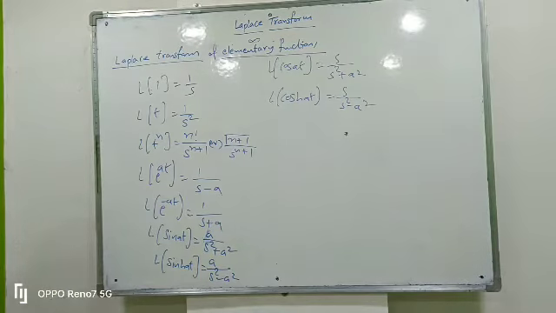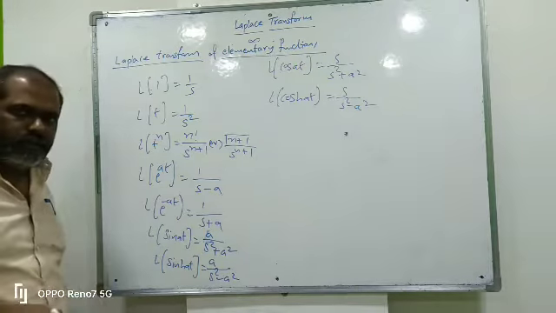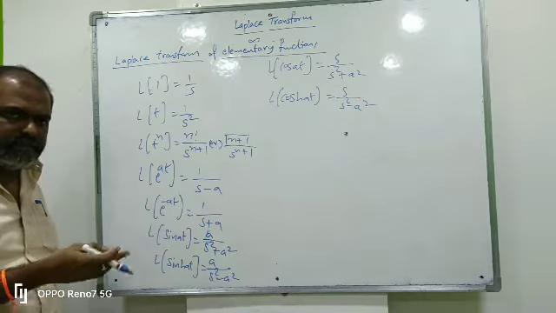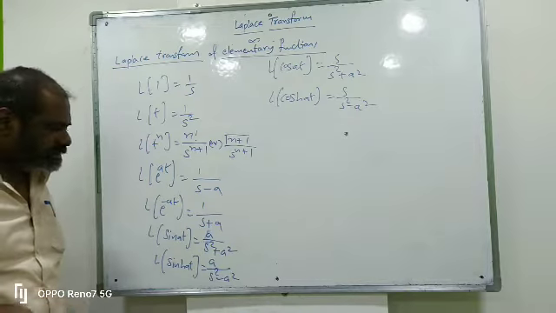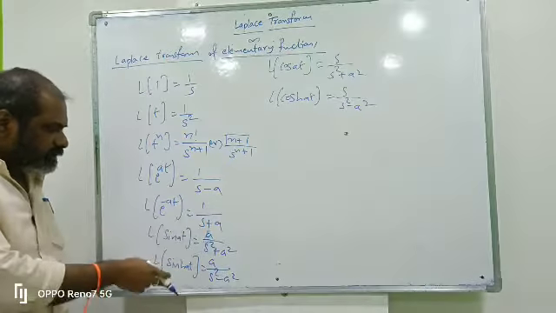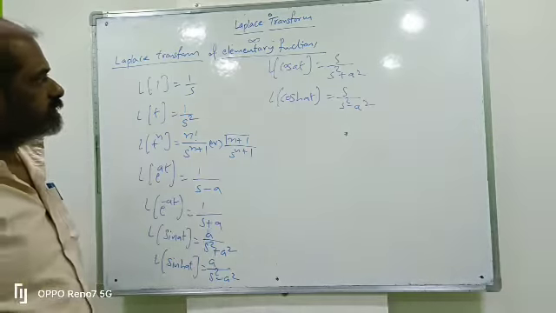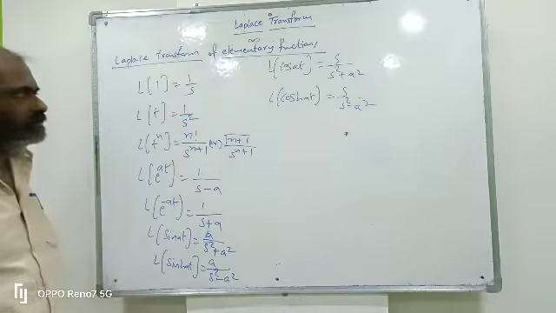So L of 1 is 1 by s, L of t is 1 by s square, L of t power n is n factorial by s power n plus 1, L of e power at is 1 by s minus a, L of e power minus at is 1 by s plus a, L of sin at is a by s square plus a square, L of sinh at is a by s square minus a square, L of cos at is s by s square plus a square, L of cosh at is s by s square minus a square.